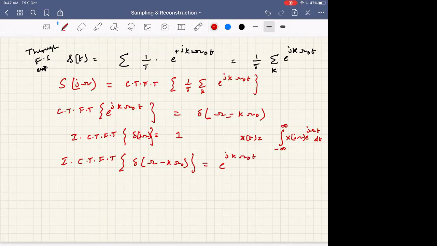You can put it here, and so using these we can write this. Hope it is clear, right?